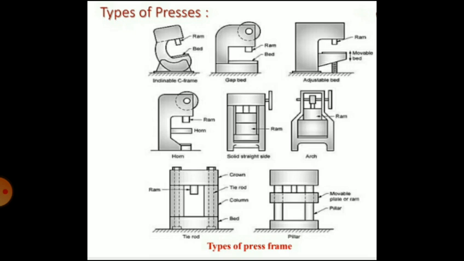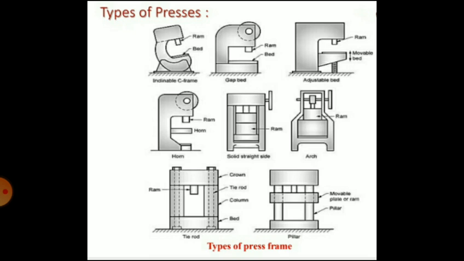Another design of large mechanical press is the straight side type with tie rod. Diagram number 7 is the tie rod press. The bed, columns and crown are separate units but are keyed to hold alignment and are fastened together by tie rods. So tie rods are used for fastening purposes.